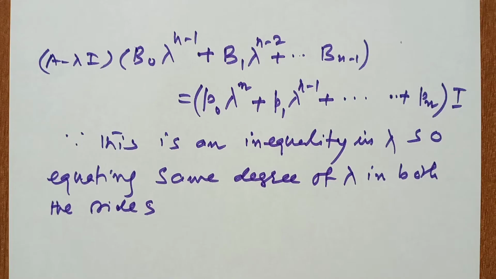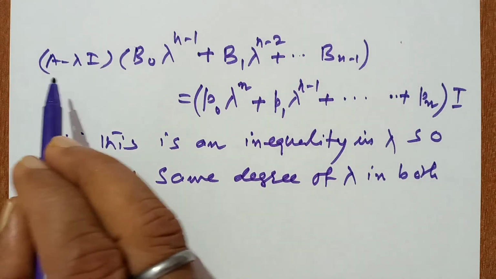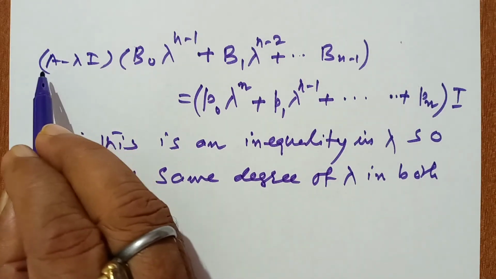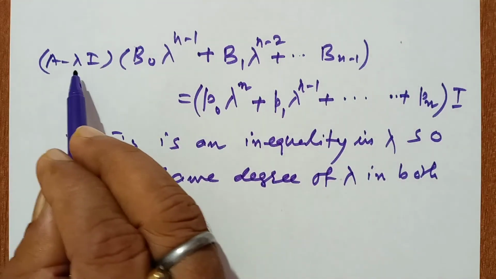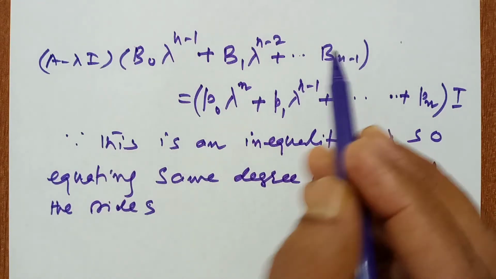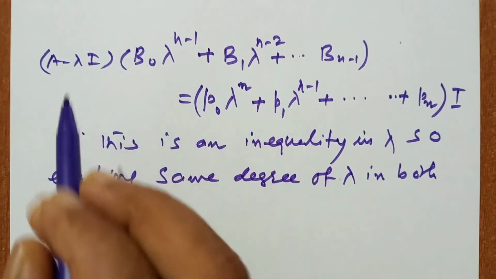Now, if we multiply A into the whole term, and then multiply lambda into the whole term, we get two terms.